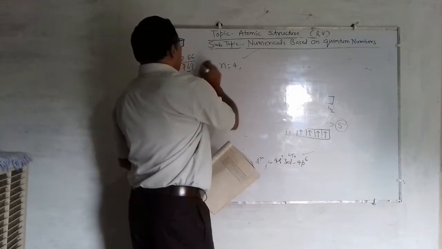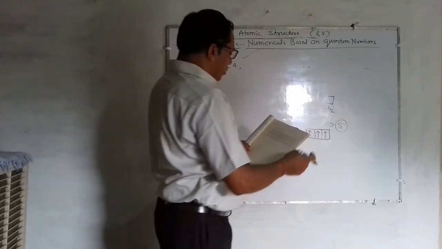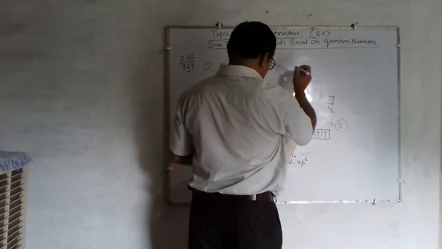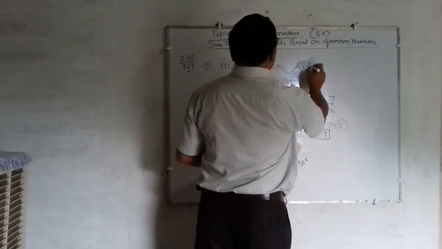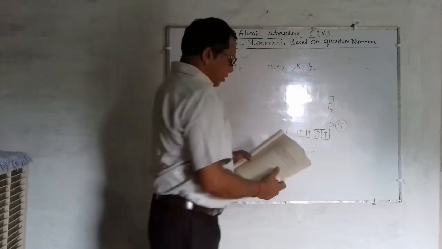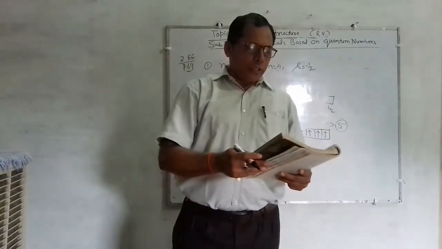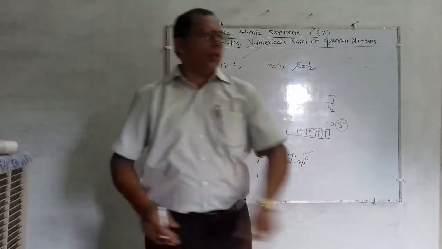The question is how many subshells are associated, and how many electrons will be there for n equal to 4 and the value of s equal to minus half. Two questions are given. The first question is how many subshells are in n equal to 4. The second question is for n equal to 4, how many electrons will have s equal to minus half.